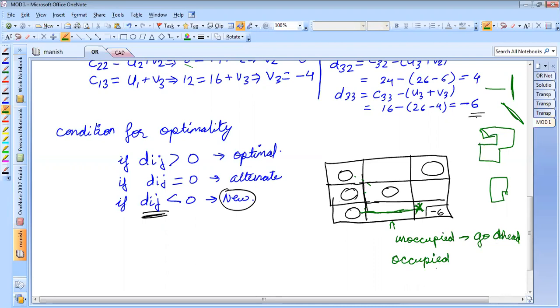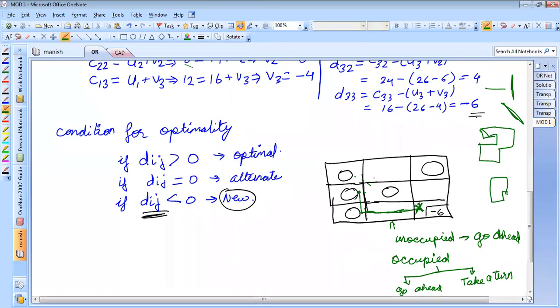Okay. Then next cell is occupied cell. Occupied cell, when you reach to an occupied cell, you have two options. Go ahead or take a turn. Since this is the last column, we cannot go ahead, isn't it? There is nothing here. So you cannot go ahead. So you have to take a turn. Correct? Is it understood? So from this point, I am taking a turn towards up.